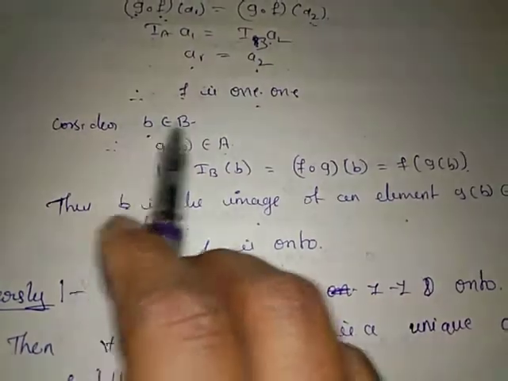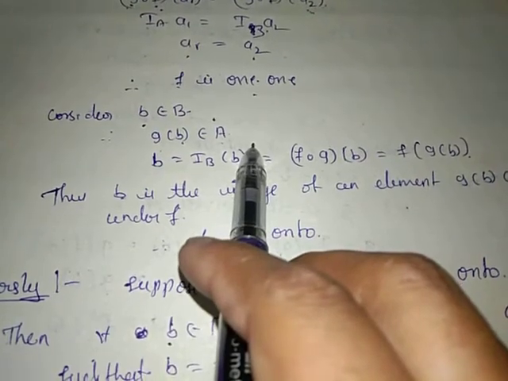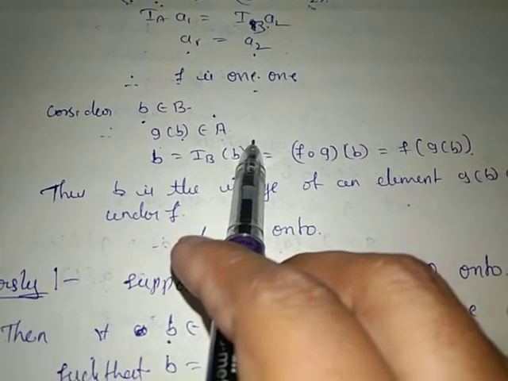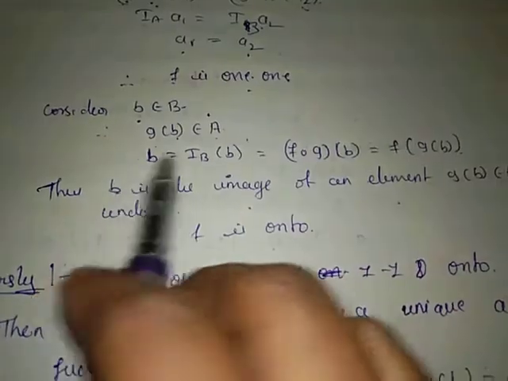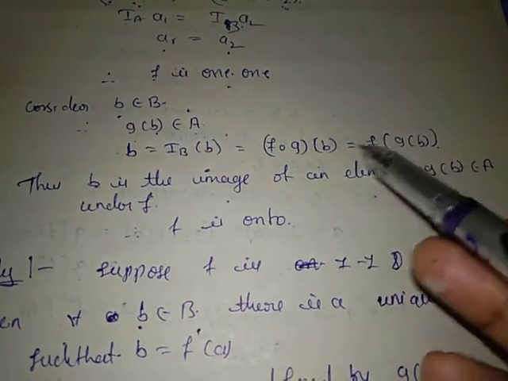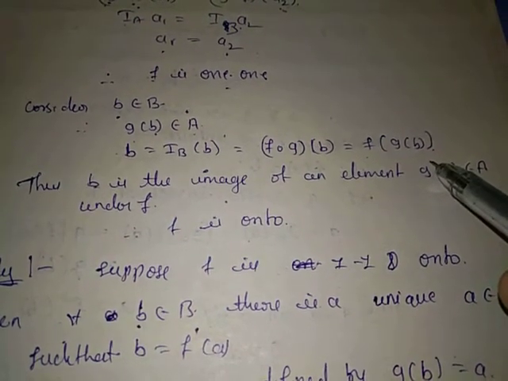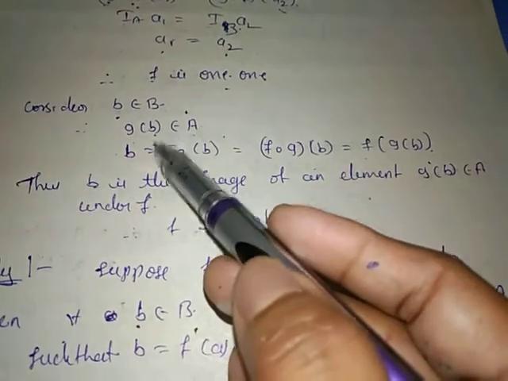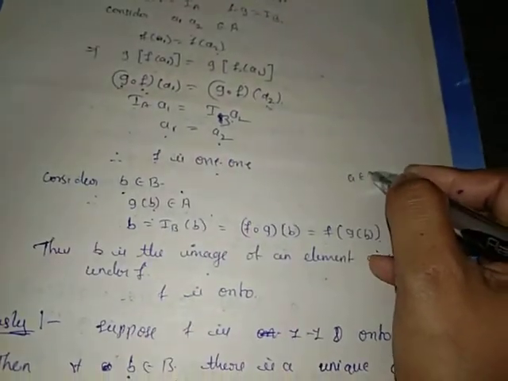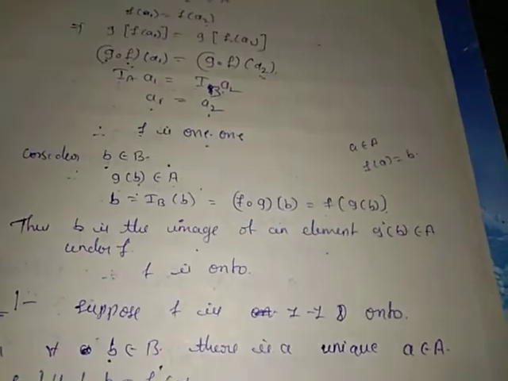Now consider an element b belongs to set B, then g of b belongs to A. So consider b equal to I_B of b, where I_B is nothing but f dot g of b, that is f of g of b. We know that if a belongs to set A, then f of a equals b.